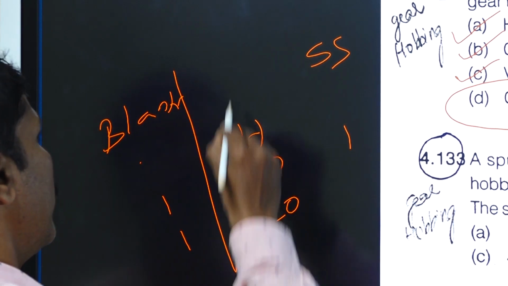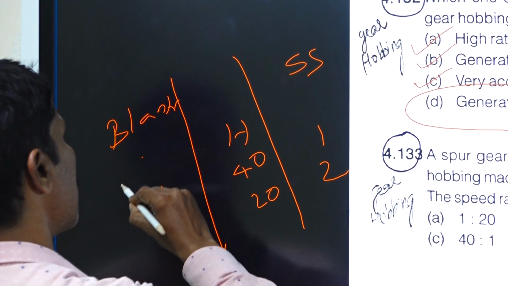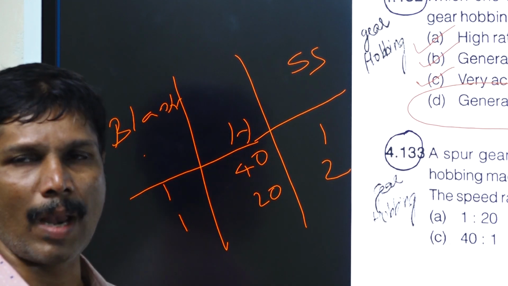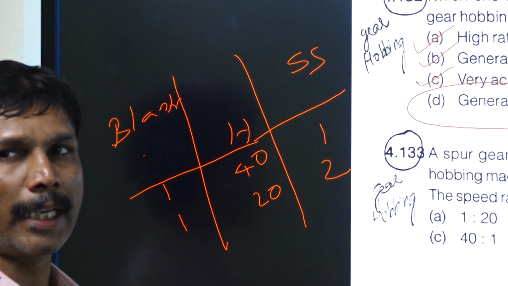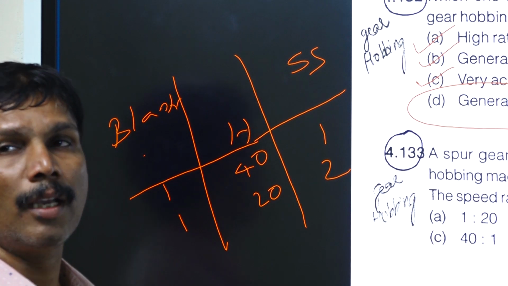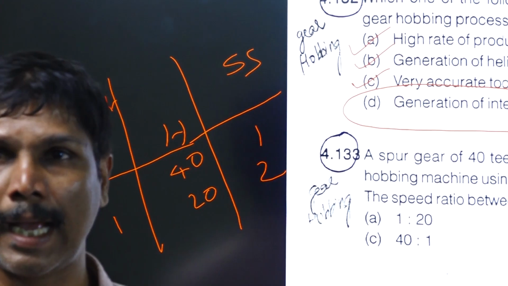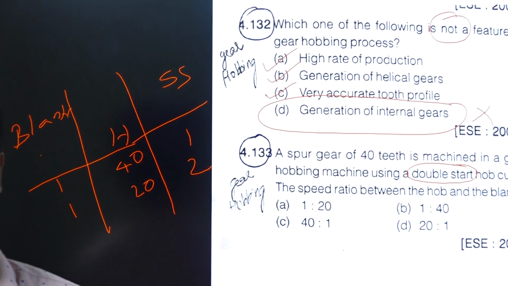When it is double start, for 1 revolution of blank, the hob rotates 20 revolutions. You should remember that compared to the blank, the hob will rotate faster.